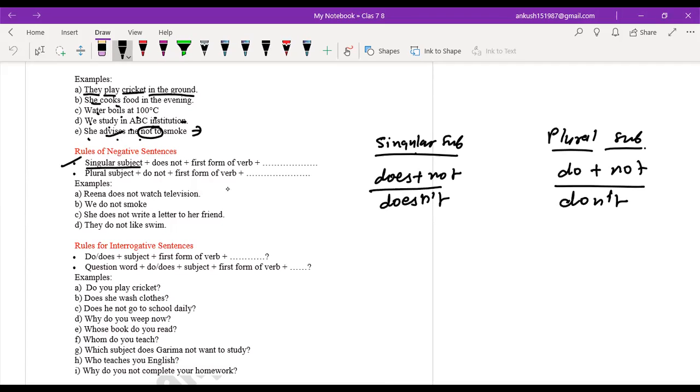So the formula is given here. If you are using a singular subject, does not will be used to make it negative, with the first form of the main verb. If you want to make it negative with a plural subject, you will have to use do not, with the first form of the main verb plus object and other words.